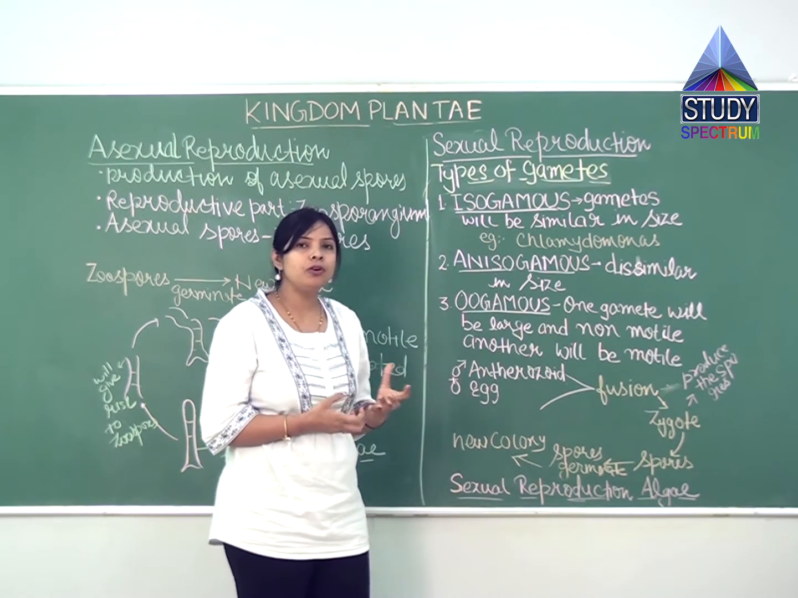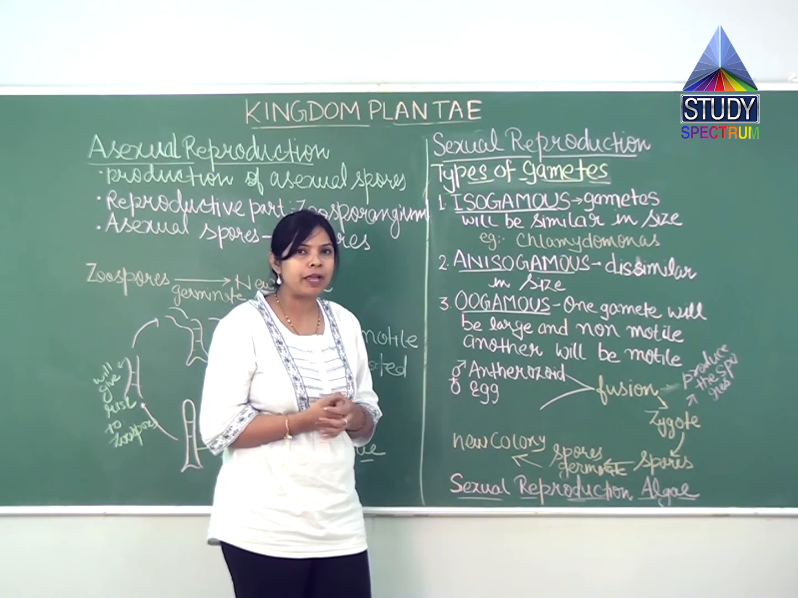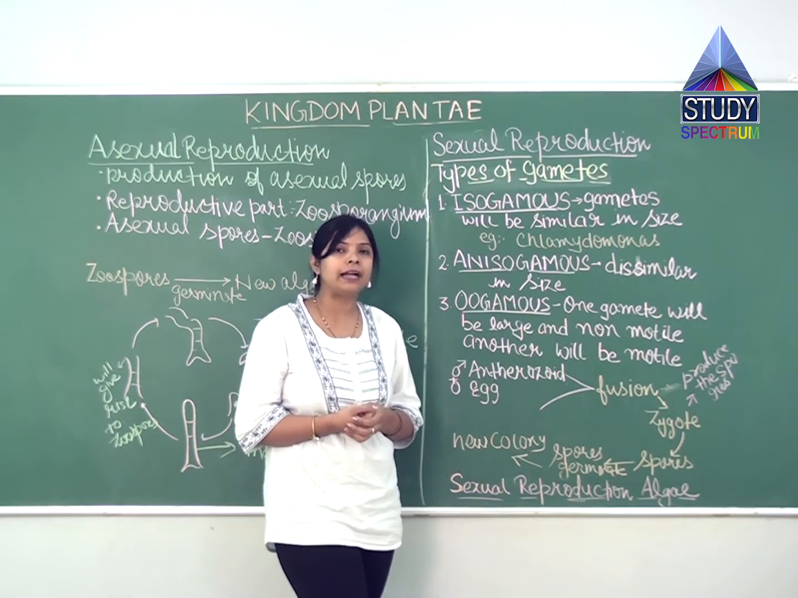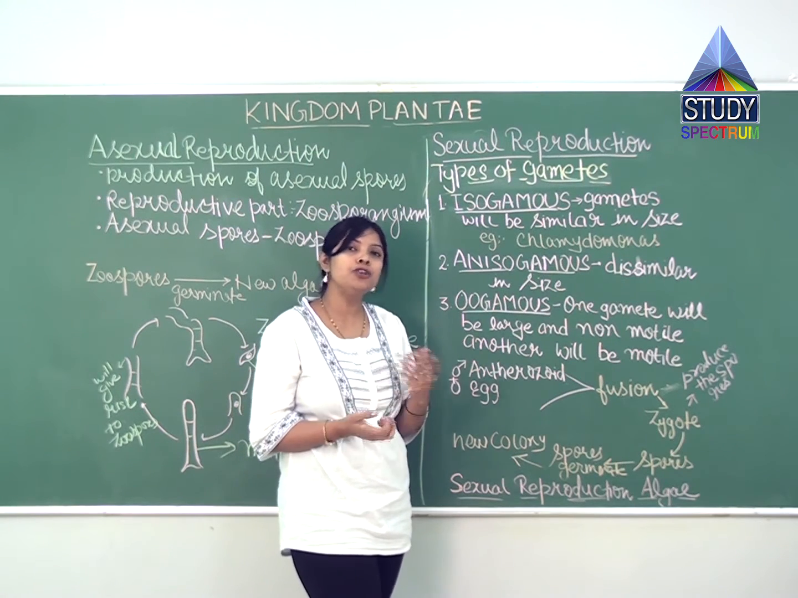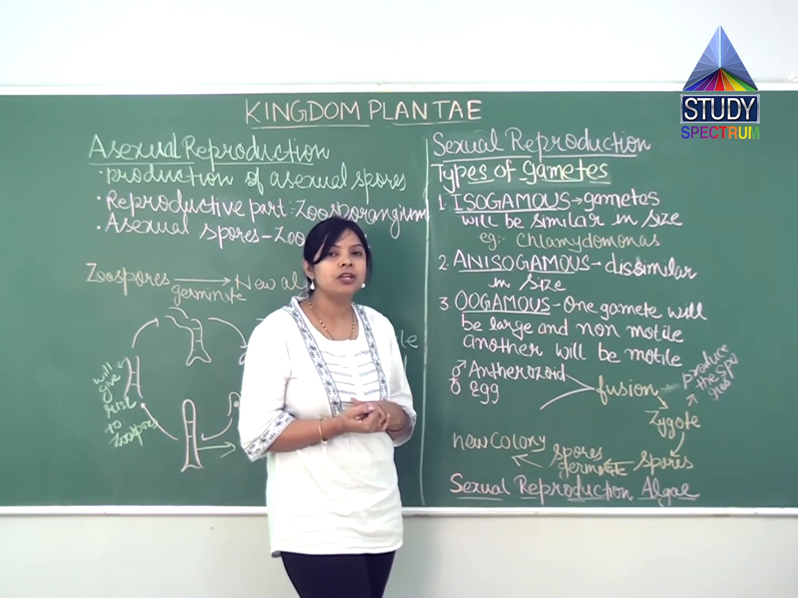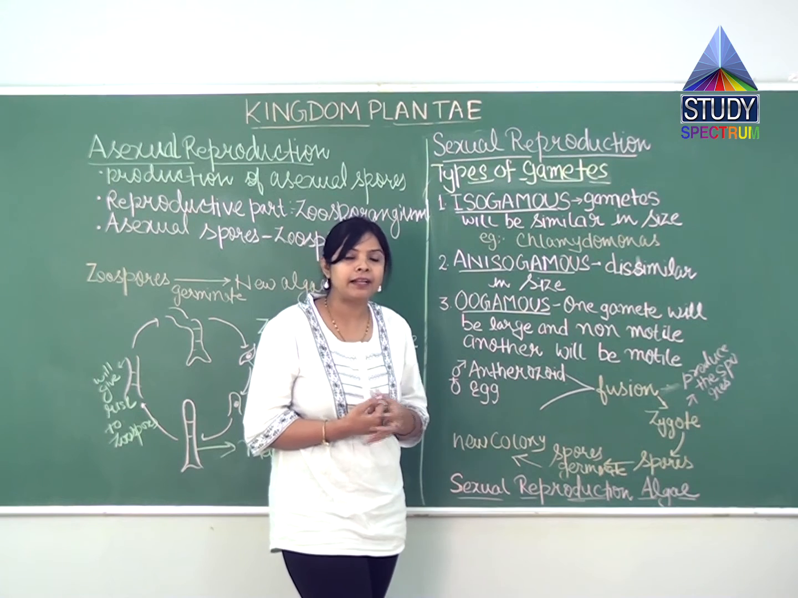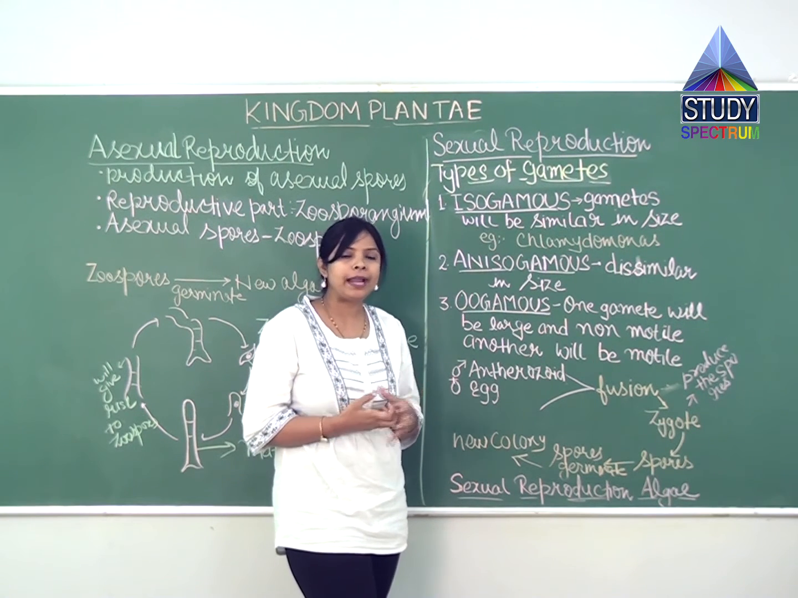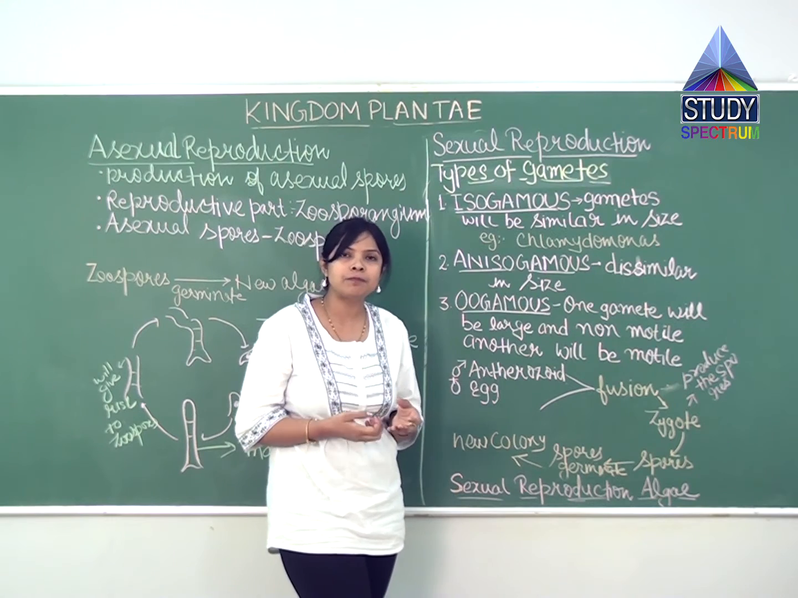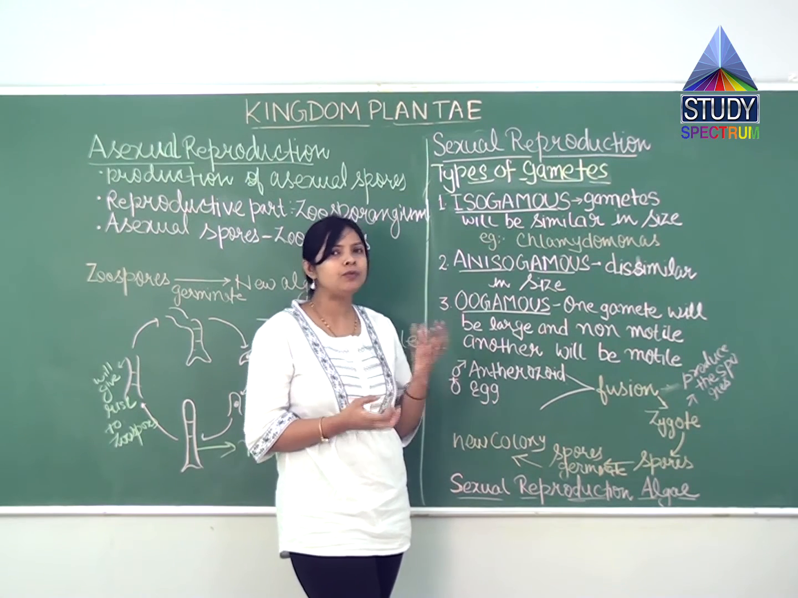There is one more example of oogamous. Can you guess what that is? Yes, it can be a human being. Here, if I talk about the egg, it will be non-motile and larger in size, whereas if you talk about the sperm, it will be smaller and motile.